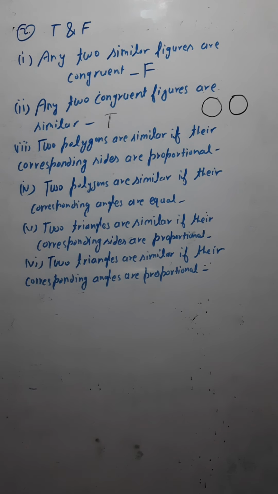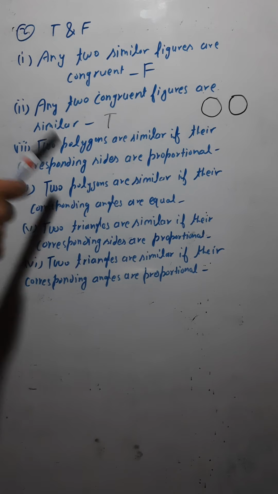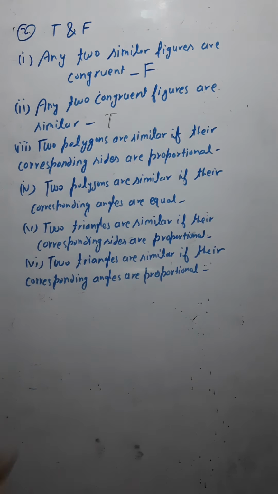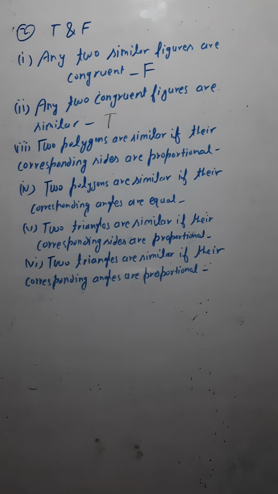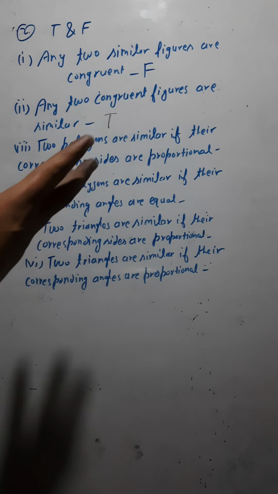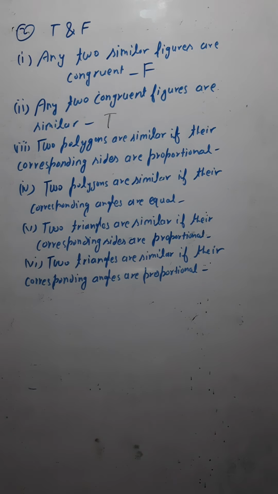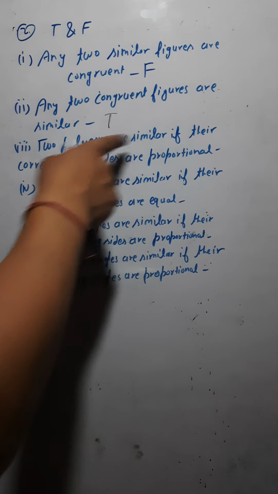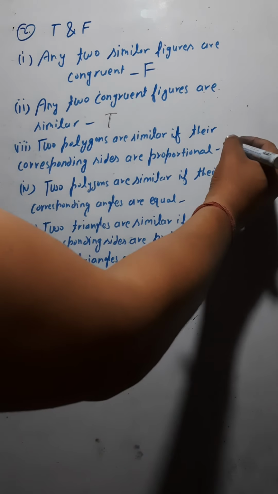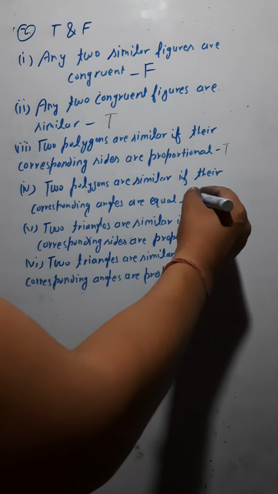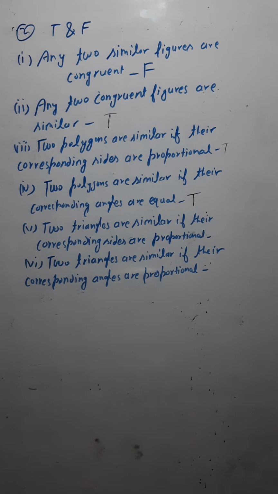Next one. Two polygons are similar if their corresponding sides are proportional. Yes, we have discussed this. We have discussed their two conditions. The two polygons would be similar if, number one, their corresponding angles are equal. Number two, their corresponding sides are in the same ratio, or we can say their corresponding sides are proportional. Both are the same. So it means two polygons are similar if their corresponding sides are proportional. So it is true. Two polygons are similar if their corresponding angles are equal. Yes, this is also true. We have already discussed this. This was the first condition.